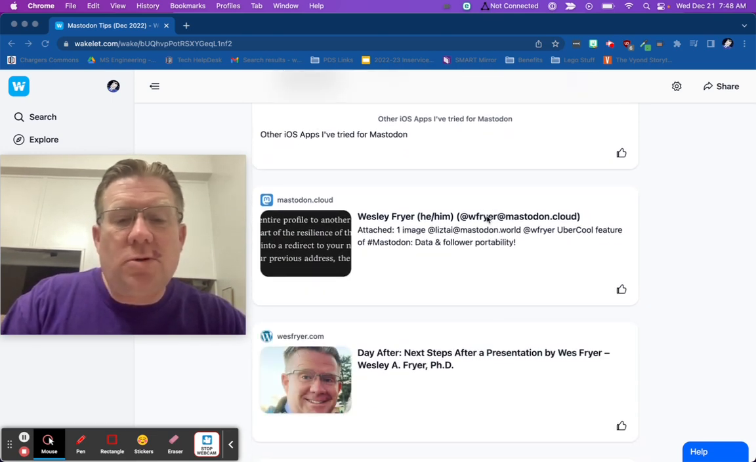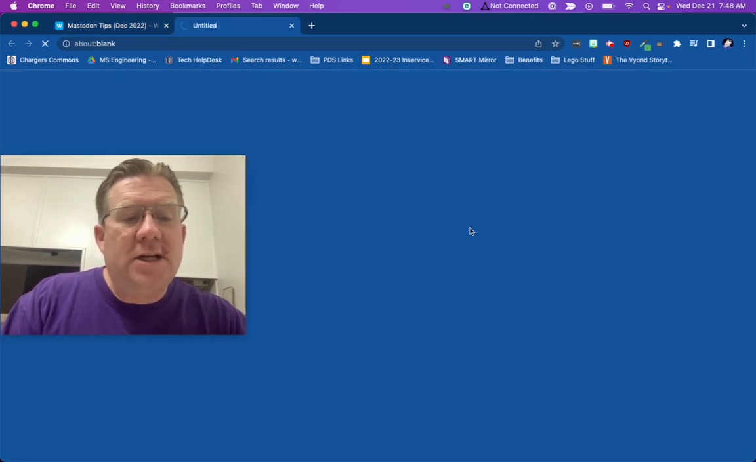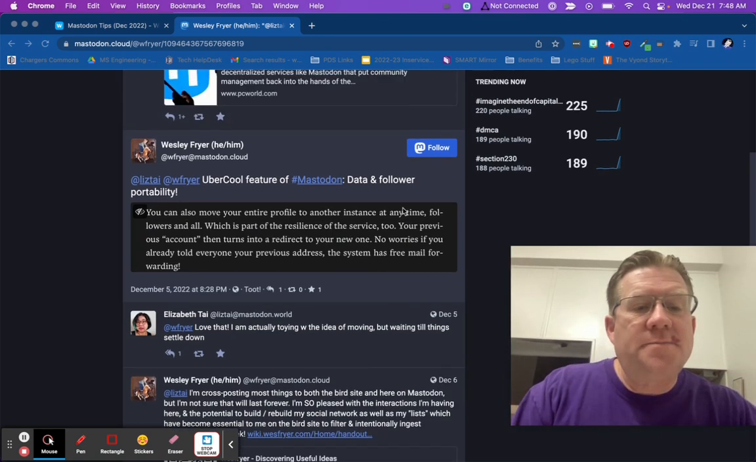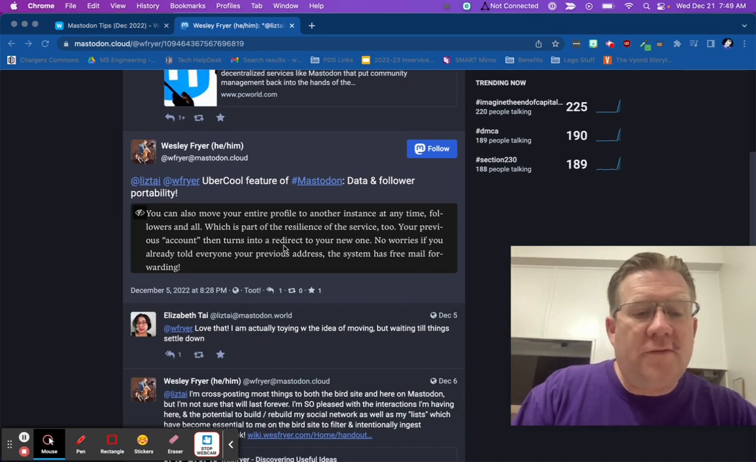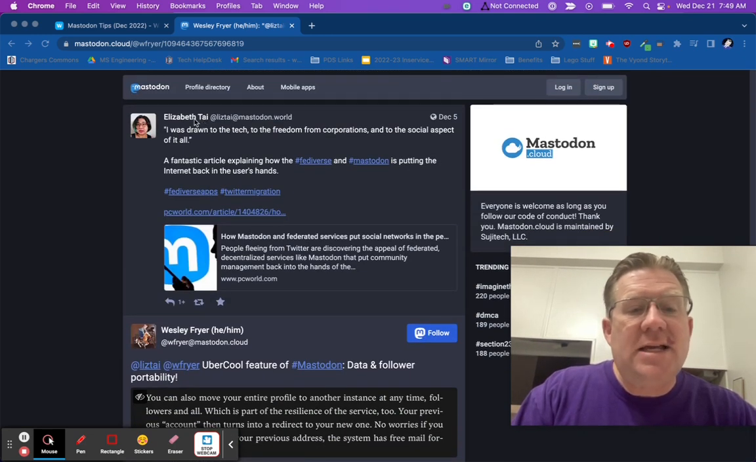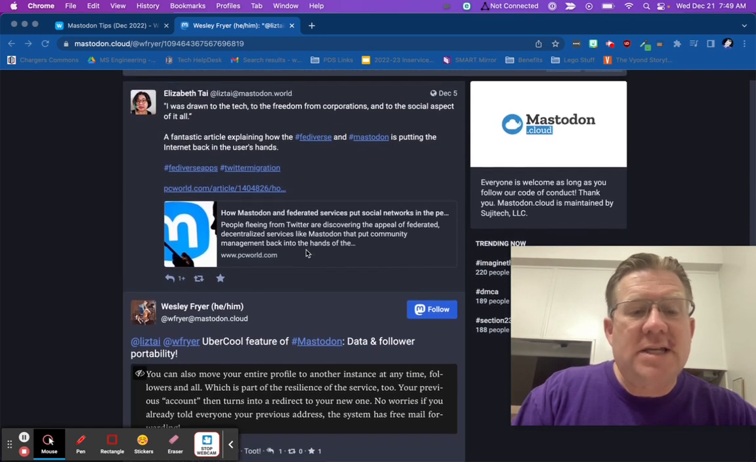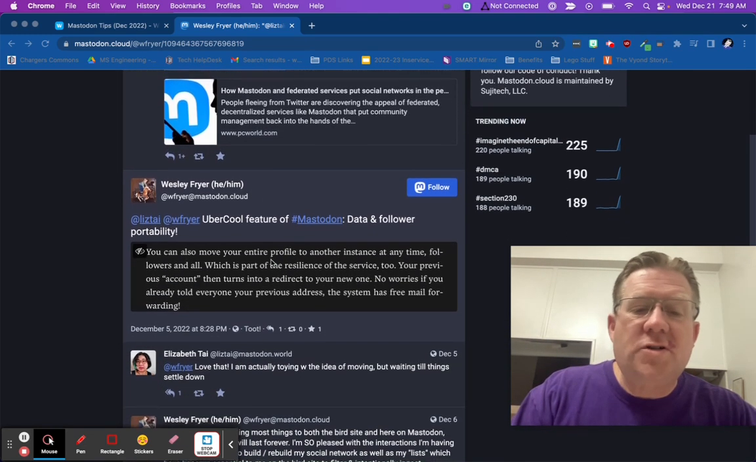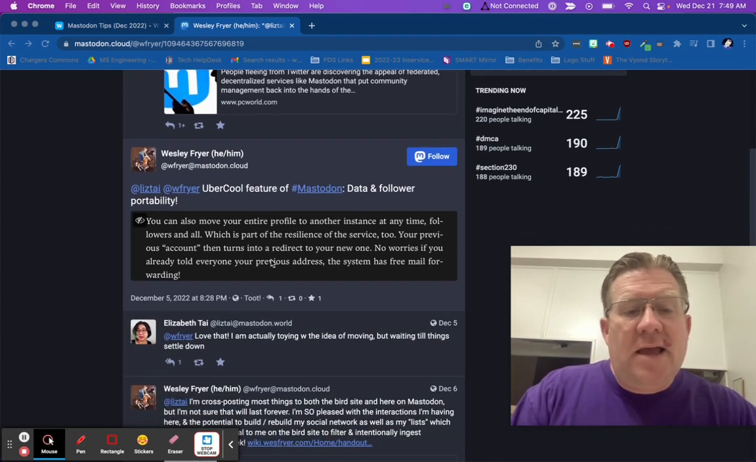This is my actual. Oh no. Let me see if this. Yeah, good. It opens in another window. This post on Mastodon references a super cool feature called data portability. And actually, Elizabeth Tai is the person who originally shared this. And so I replied to her on Mastodon. I said, uber cool feature of Mastodon, data and follower portability.